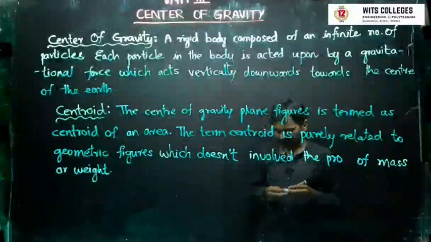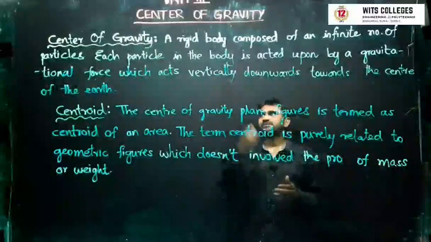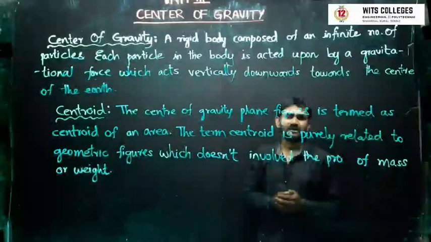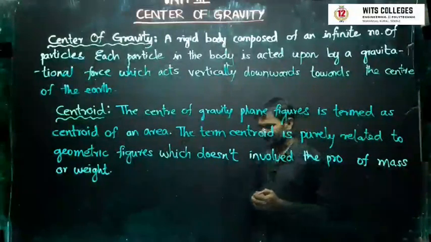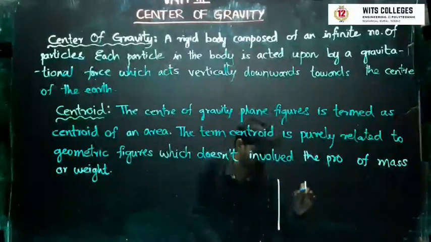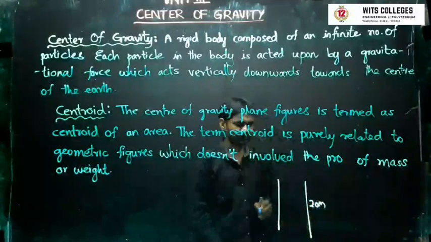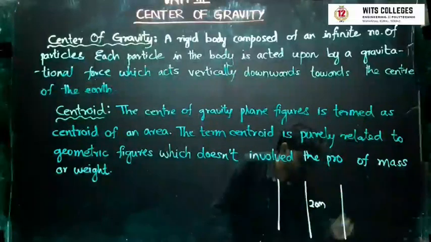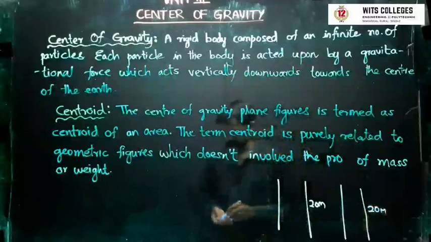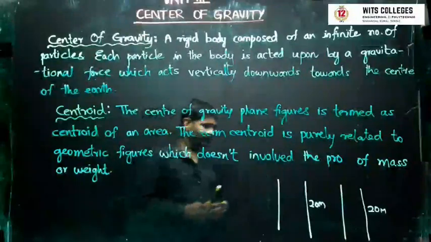Let me give a clear example. What is the basic medium of center of gravity or gravitational force? The medium is air. For example, I have a big chamber, 20 meters in height, and one more chamber, also 20 meters in height. So there are two chambers, in which I have two objects.